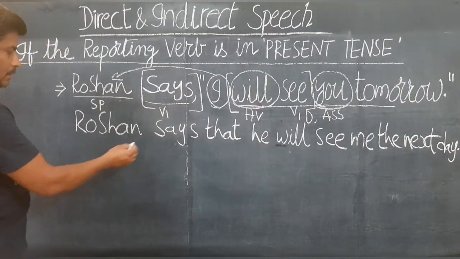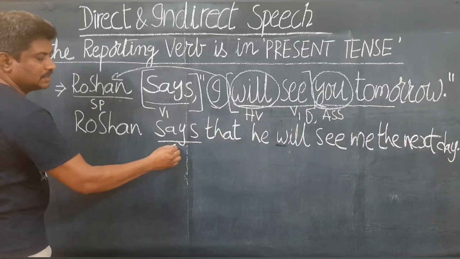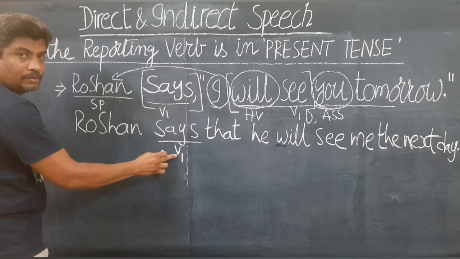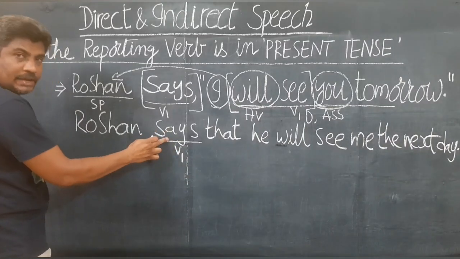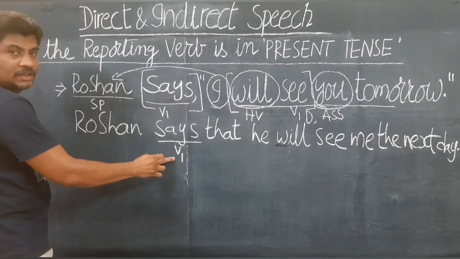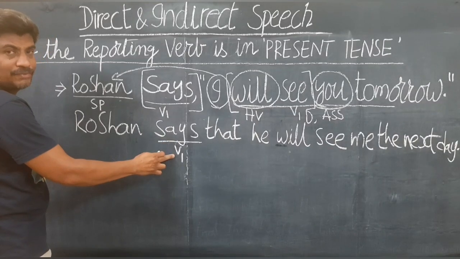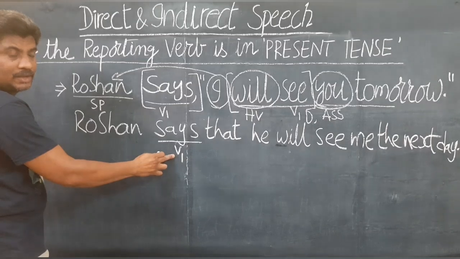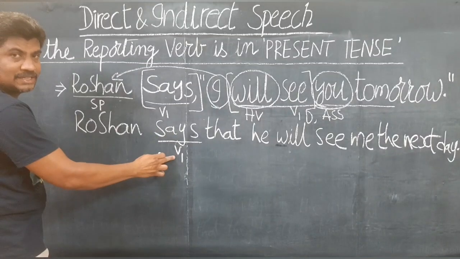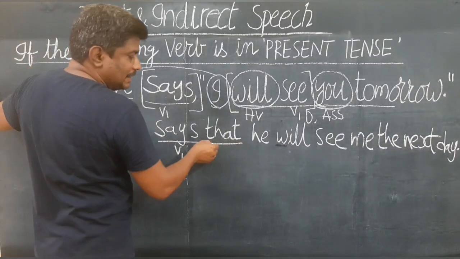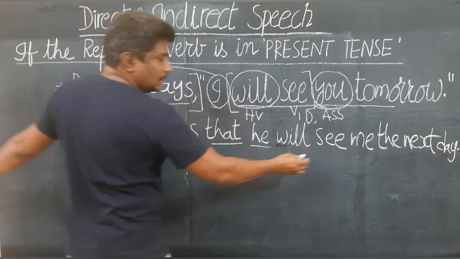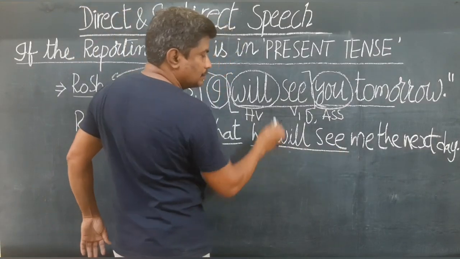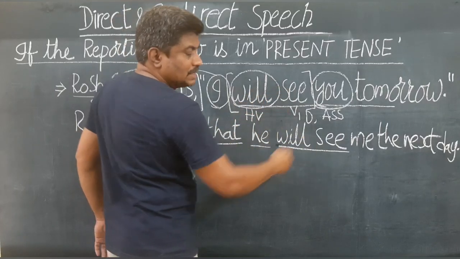Observe now. Roshan says. Here this is the verb that is in V1 form. You can say this is infinitive, or V1 form, or present form, whatever you say. That means this is in present tense. This is the conjunction. This is the pronoun change. And this is again in simple future, the same tense. Will plus V1 remains will plus V1.